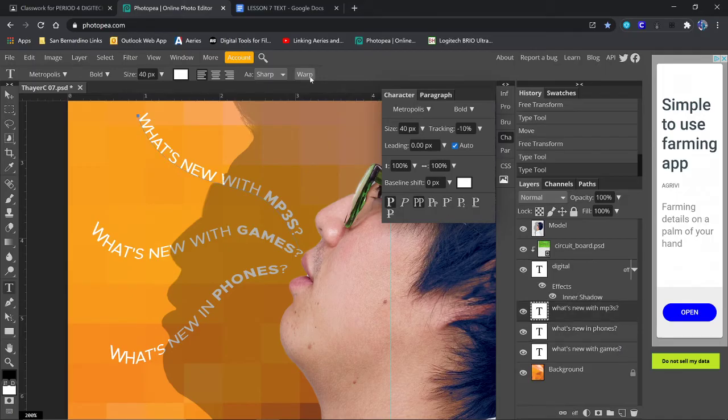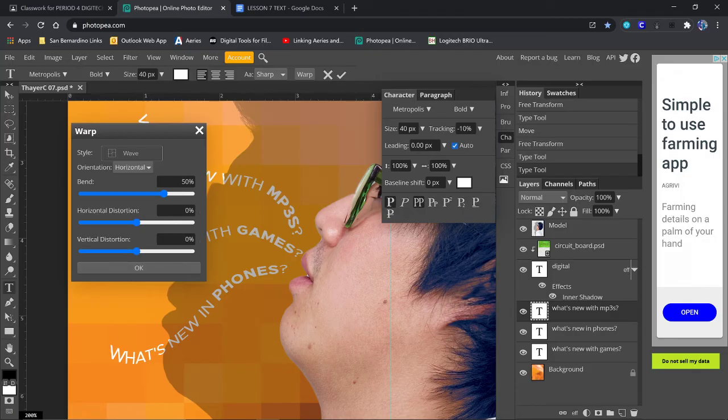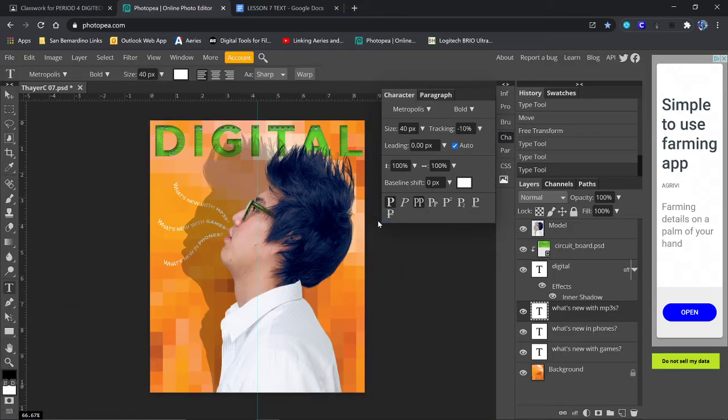And on the last one, warp, wave, 33, minus 23, 5, and hit OK. So now they're all kind of cool and warped. Gives it a little more style. Okay, that's fun.